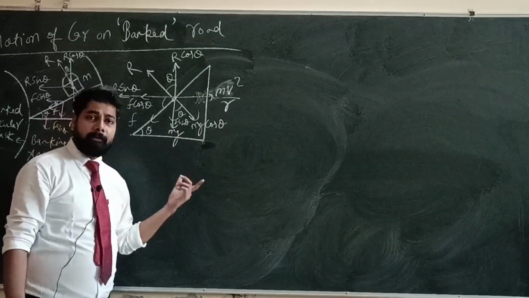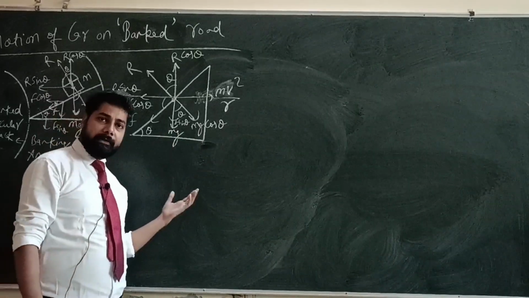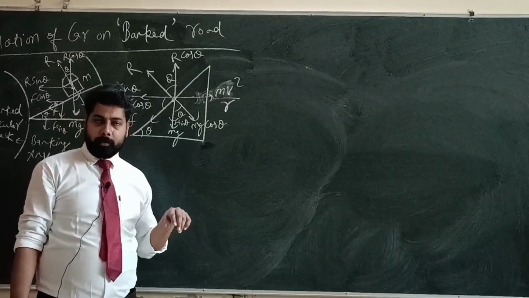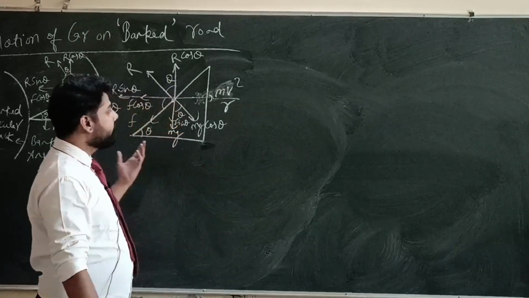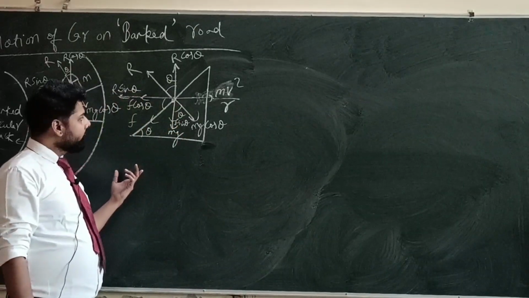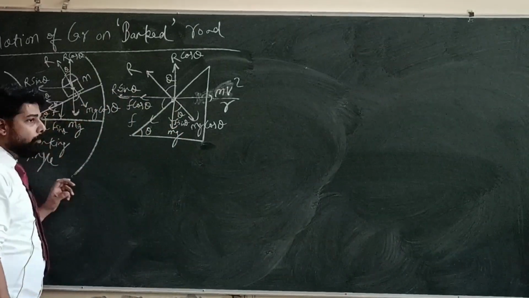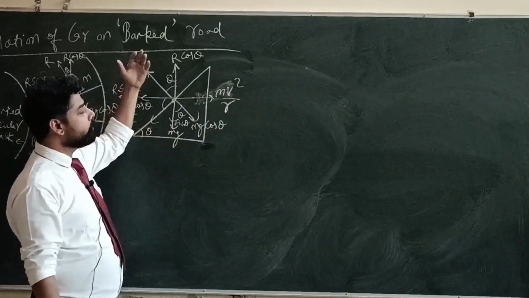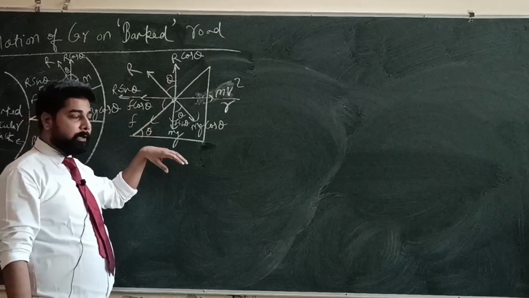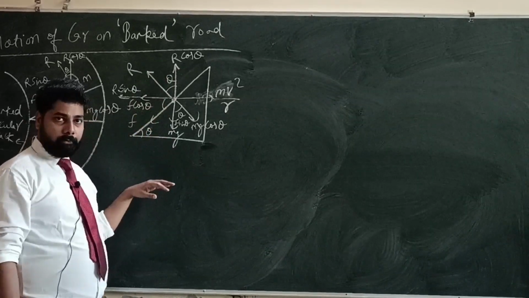We have to balance the net force in the horizontal direction and the vertical direction, because we have to find the safe velocity during turning on the banked road. There is no net motion in the vertical direction, that means the upward force must be equal to the downward force.